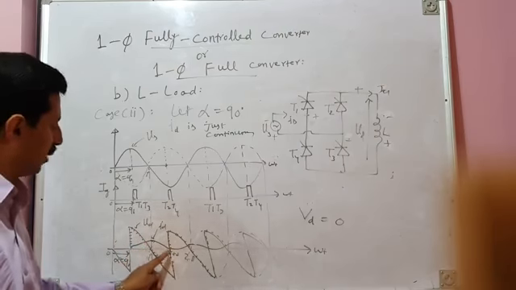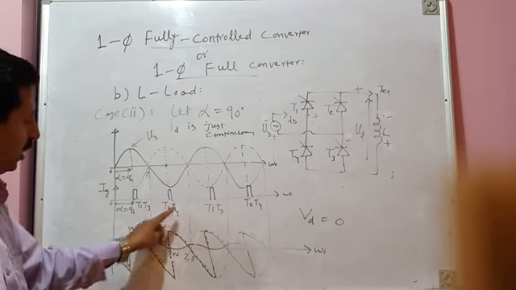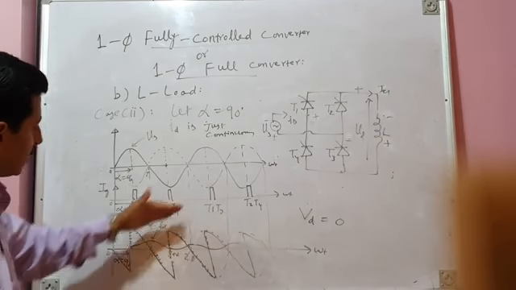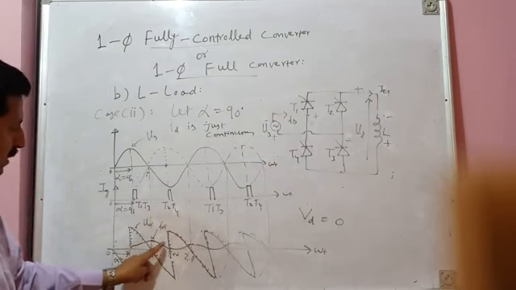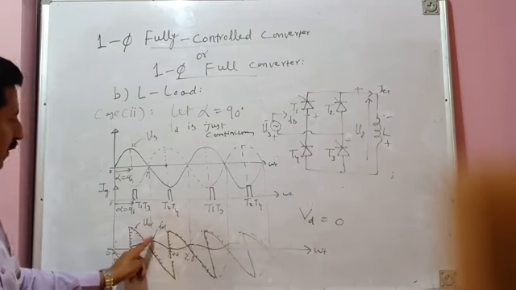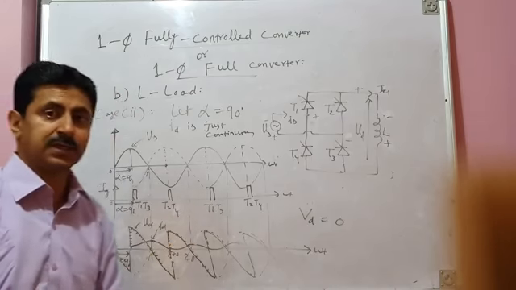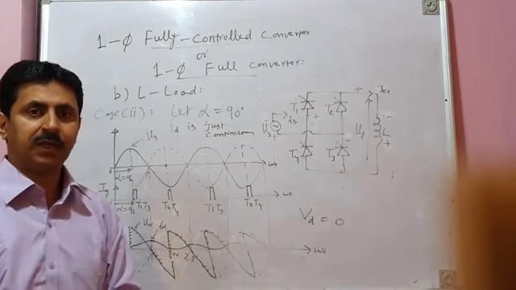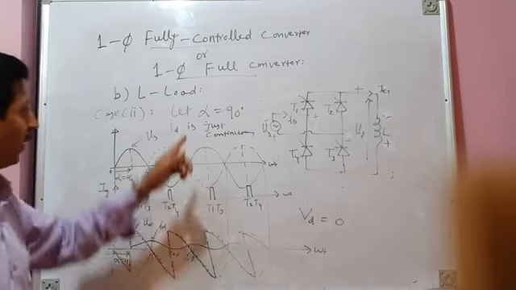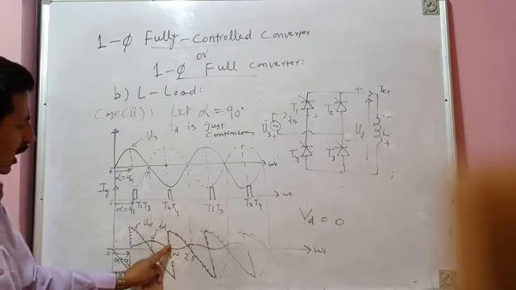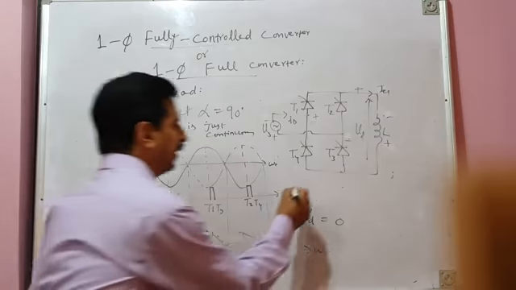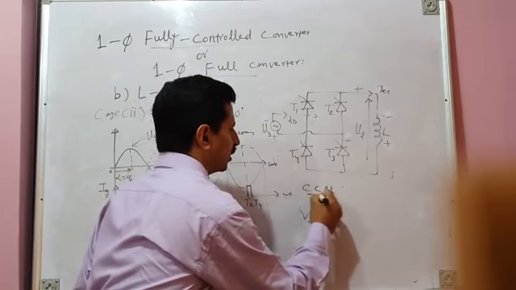The energy released by the inductor is exactly equal to the energy stored, and the current does not go on increasing. It has a steady state value, and it is just continuous. So therefore alpha equal to 90 degrees is not an abnormal operation, it's a normal operation. At alpha equal to 90 degrees, the load current is just continuous. That means your converter is operating in continuous conduction mode.